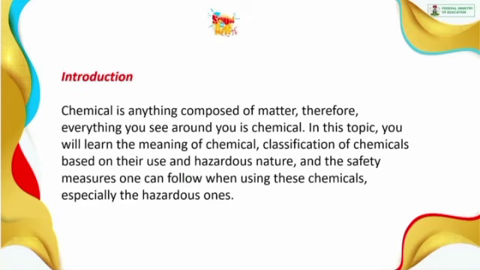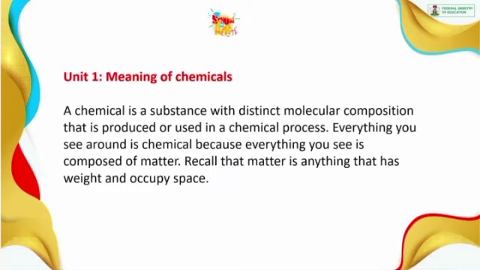What does chemical mean? A chemical is a substance with distinct molecular composition that is produced or used in a chemical process. Everything you see around you is chemical because everything is composed of matter.